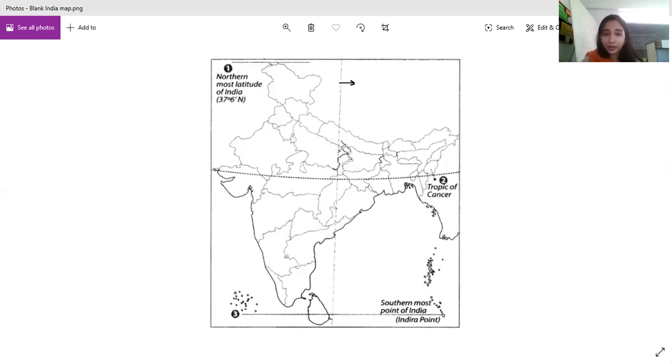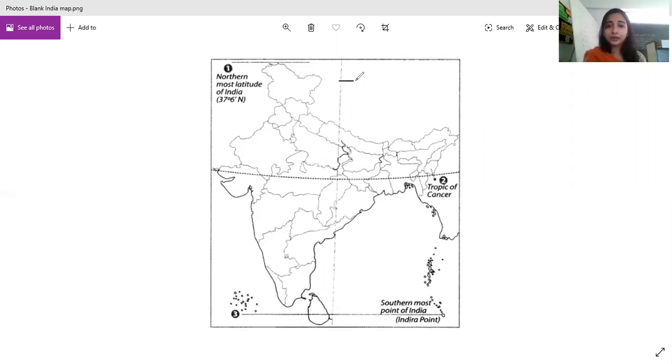See, this is one state. The names of the states you have to see in the map and tell me. The second state. Third, over here it passes through. Fourth, over here. And fifth is this state. So by looking at the map, you have to tell me which are the 5 states that the standard meridian passes through. Understood?